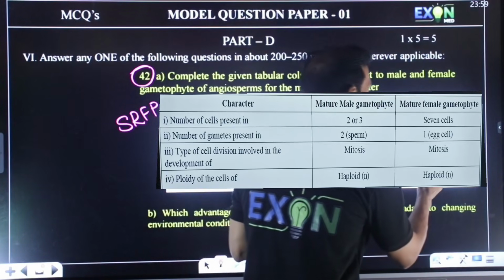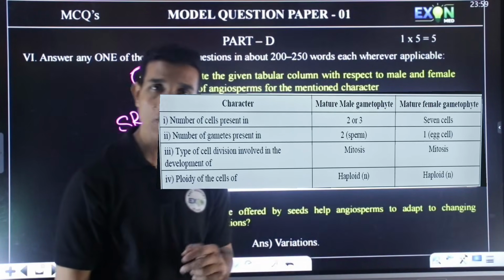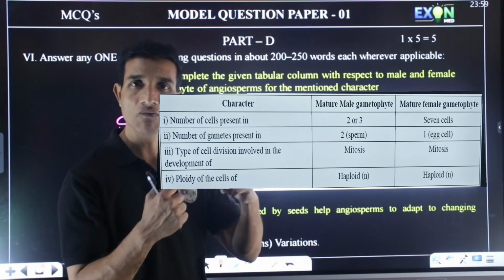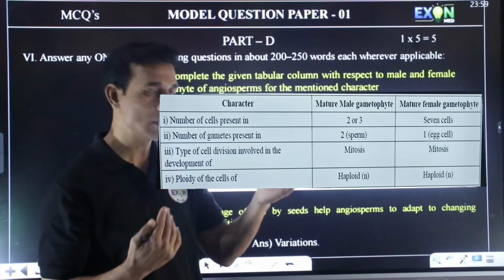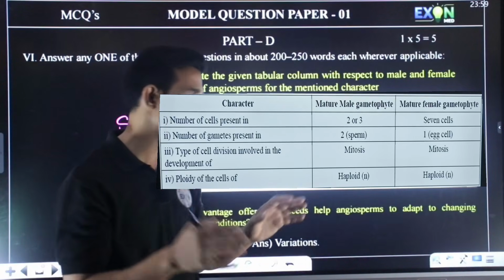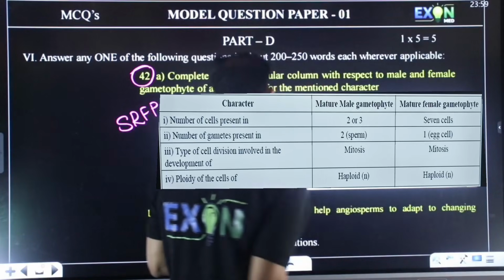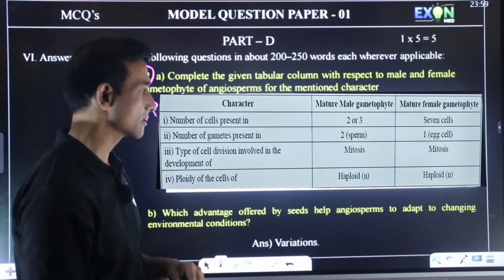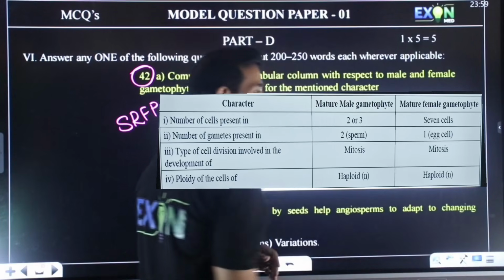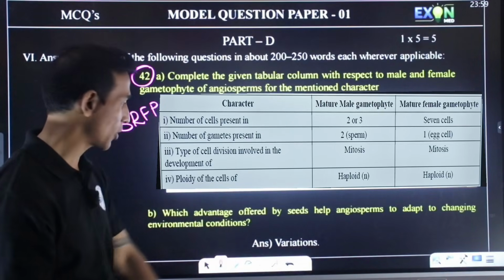Likewise, the mature female gametophyte is first 1 nucleated, 2 nucleated, 4 nucleated and 8 nucleated. Then later all the cells get separated. So that is also by mitosis. Ploidy of the cells: the male gametophyte and male gametes are haploid, and the female gametophyte will also be haploid only.